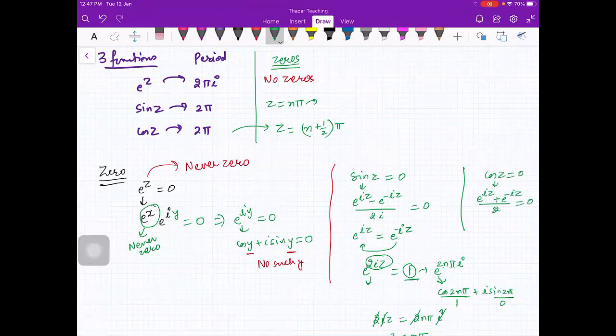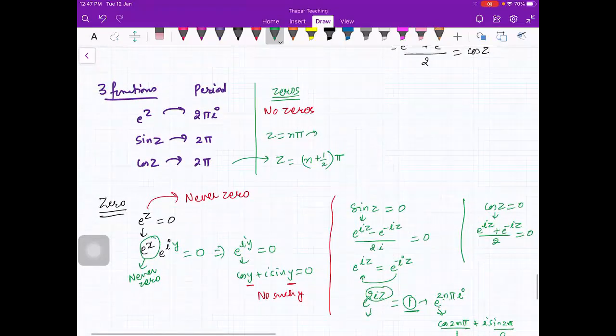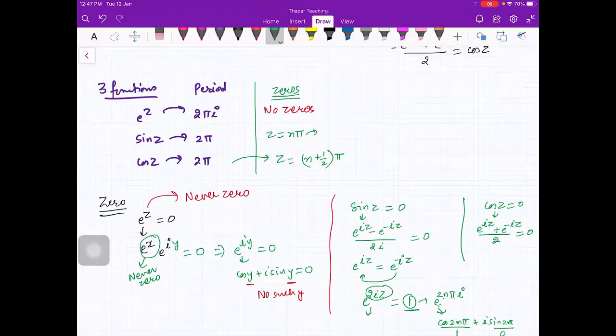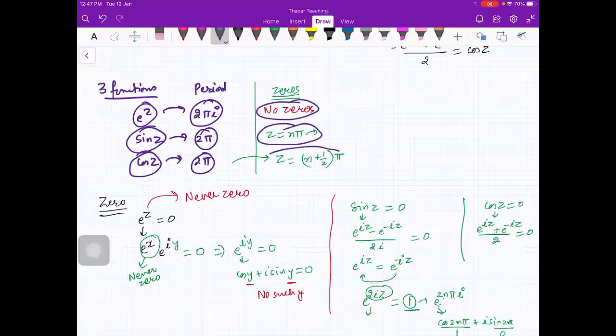Okay, from here you will get the value of z as (n plus 1/2) pi. So these are the three functions which you should remember: e raised power z, sin z, cos z. You have to remember their periods also, and you have to remember their zeros also.